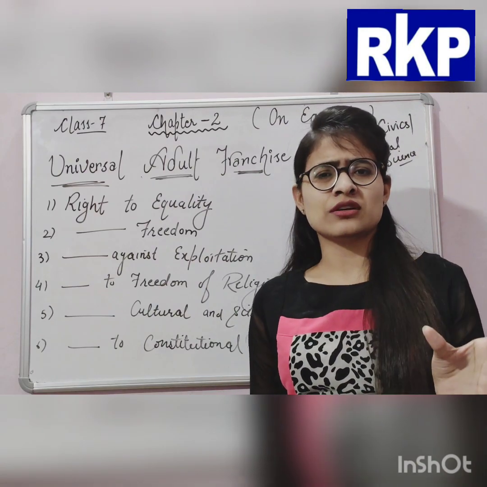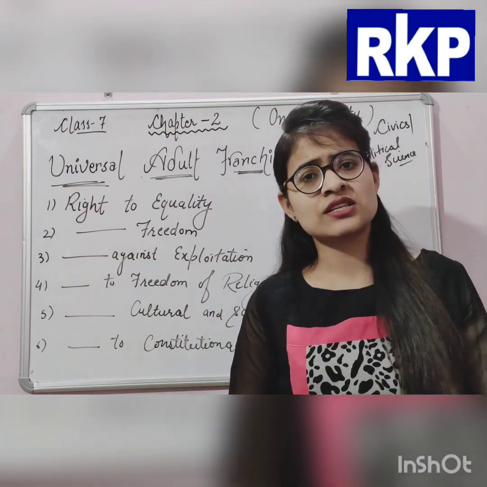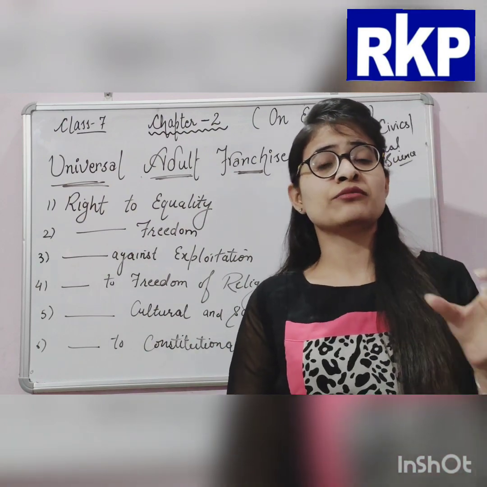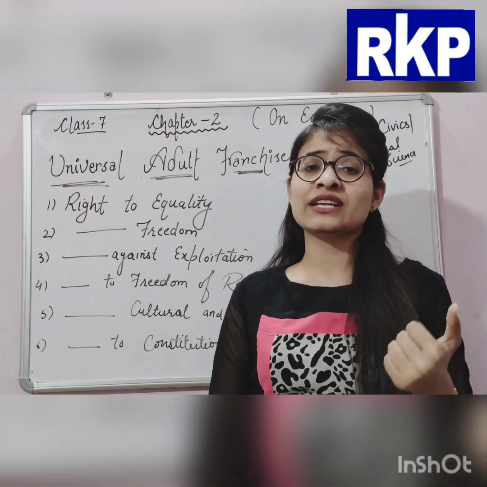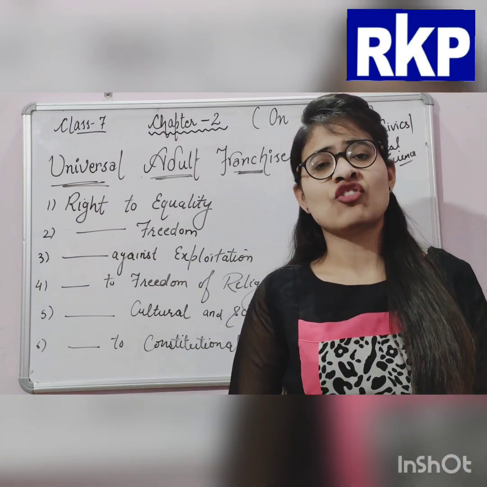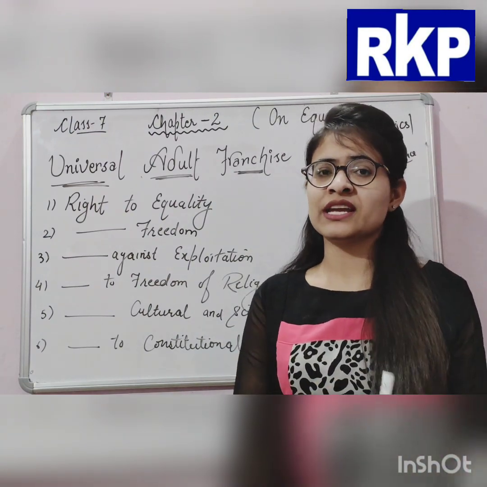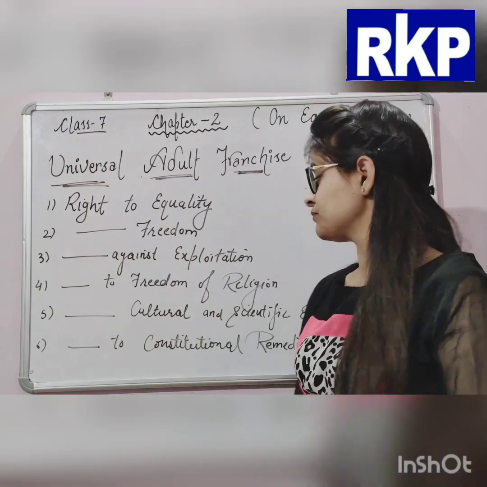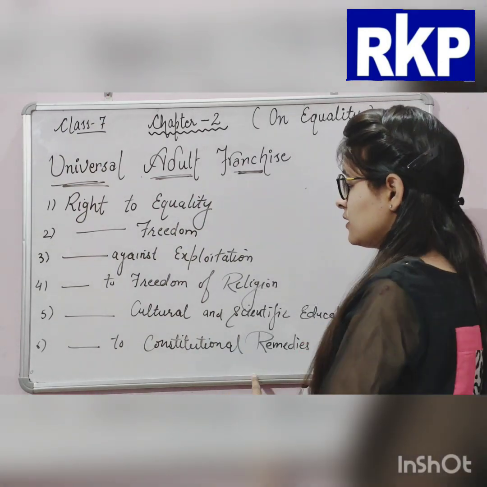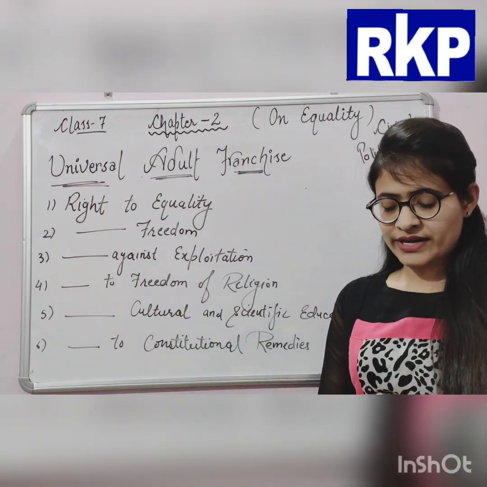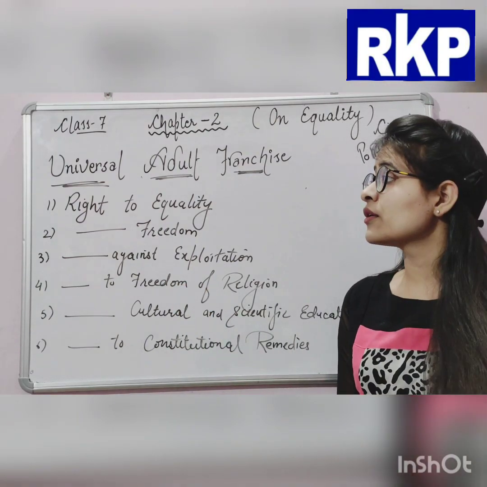So it is a mixture. If we want to make some changes, then we can, but we need the majority of votes, or we can say 2/3 of the votes of parliament will be required for making any change in our constitution. So basically these were our fundamental rights.